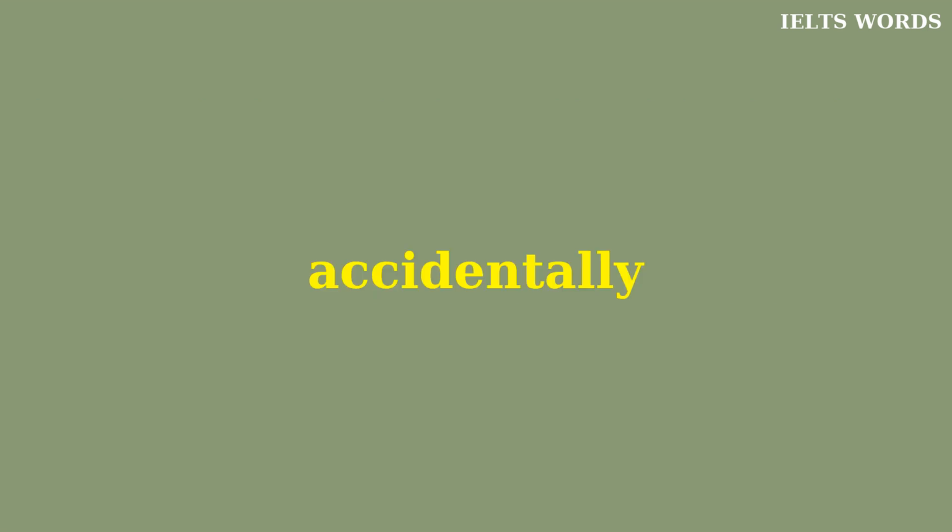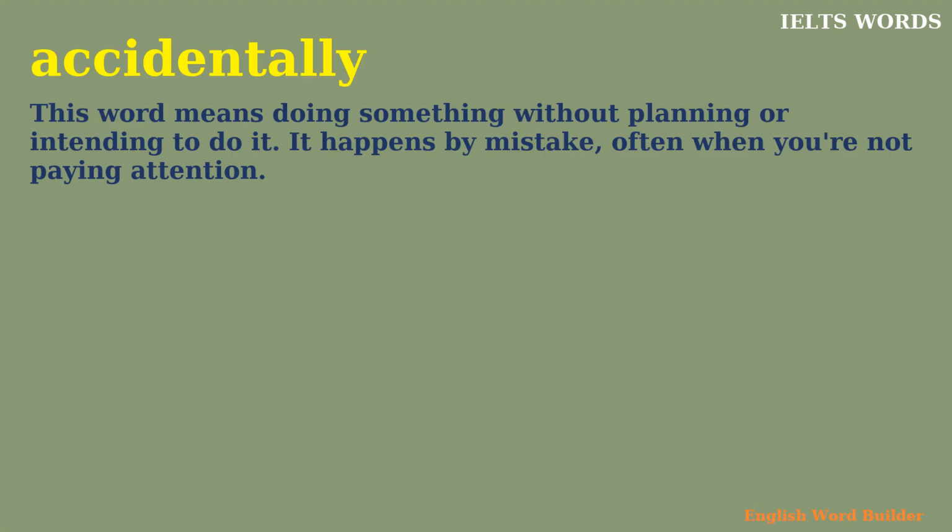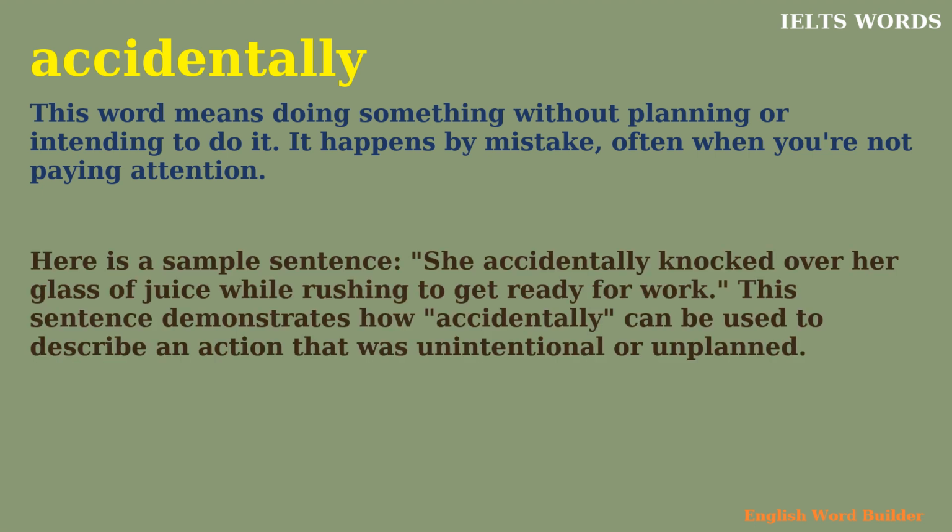Accidentally. This word means doing something without planning or intending to do it. It happens by mistake, often when you're not paying attention. Here is a sample sentence. She accidentally knocked over her glass of juice while rushing to get ready for work. This sentence demonstrates how accidentally can be used to describe an action that was unintentional or unplanned.